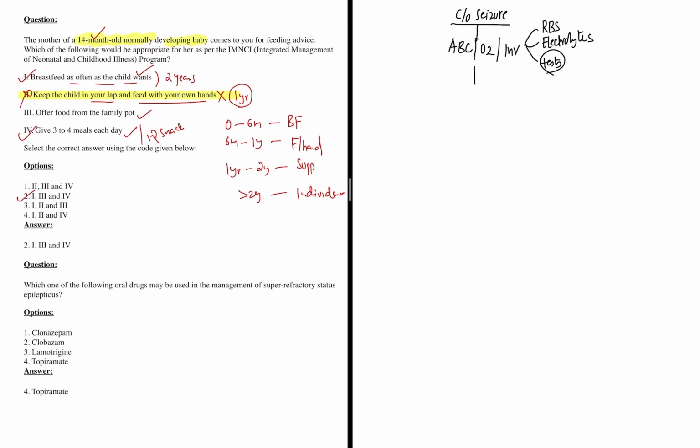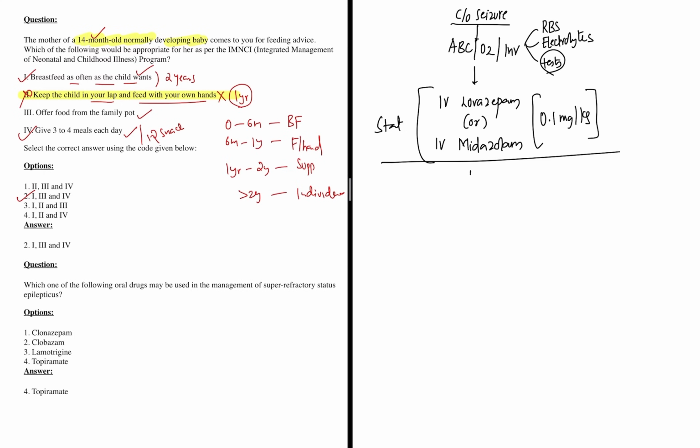But what is more important is, immediately we have to start with either IV lorazepam, or you can even go for IV midazolam. But these are stat, that means you have to give only one injection. The dosage is important because they have asked a question on dosage also. 0.1 milligram per kg.